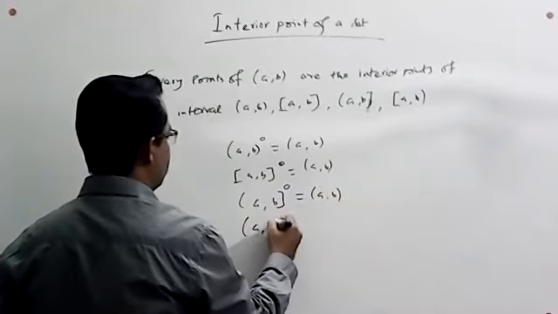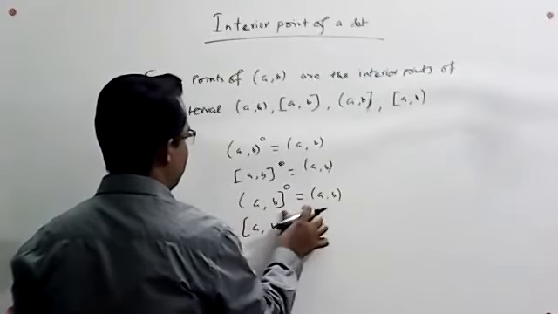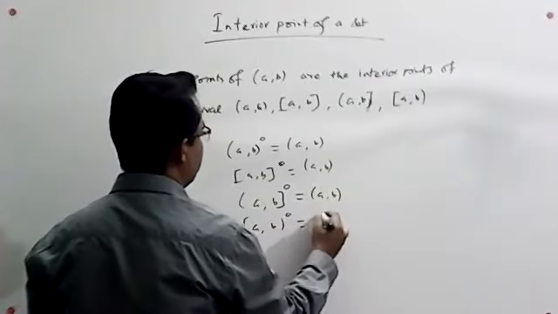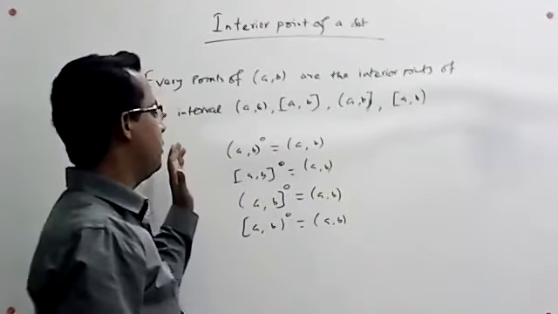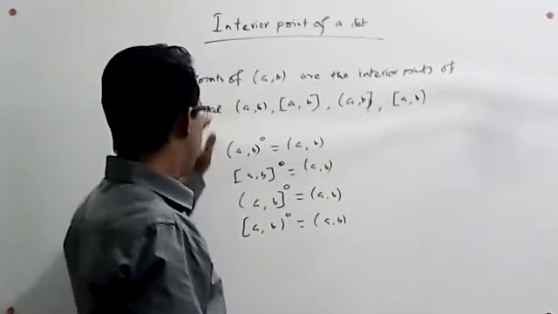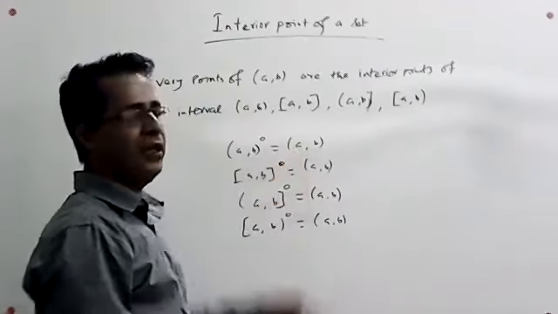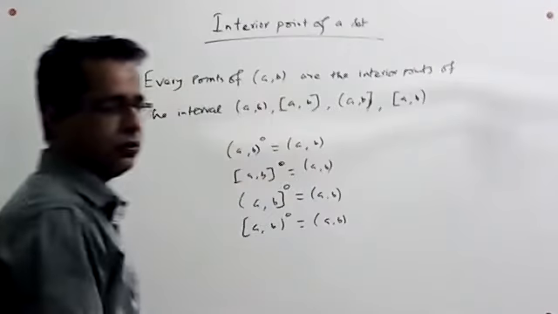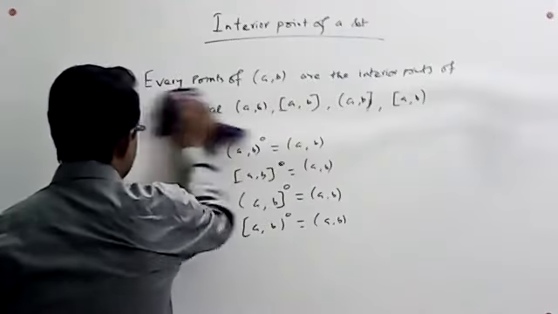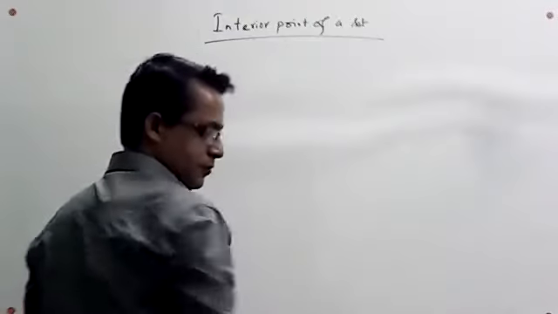Also for the closed-open interval, the interior is also AB. The set of interior points of each of these intervals is a single one, the open interval AB. Now we are going to work on the interior points of sets of real numbers.